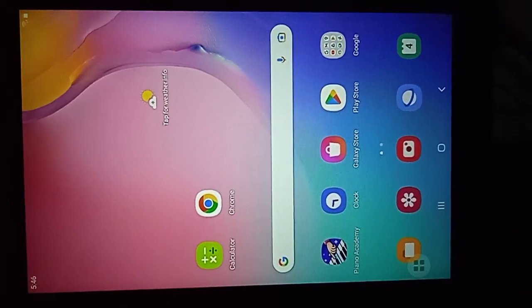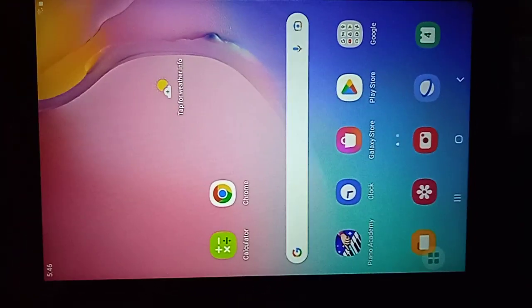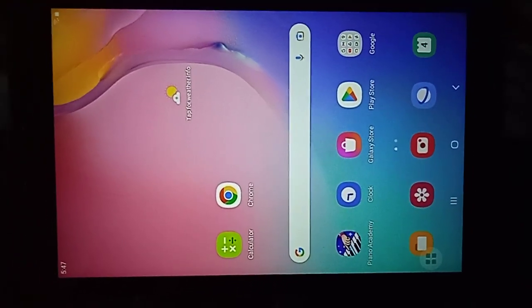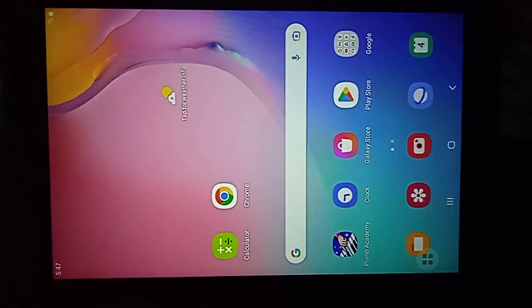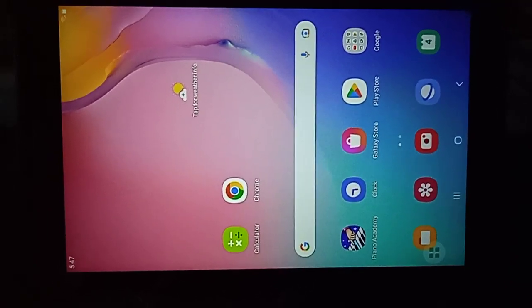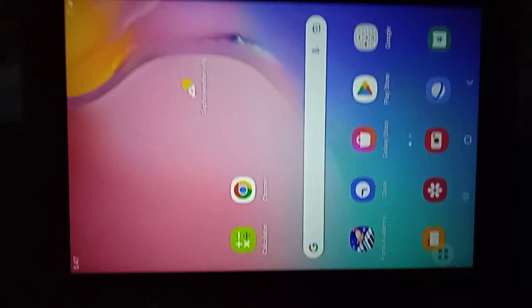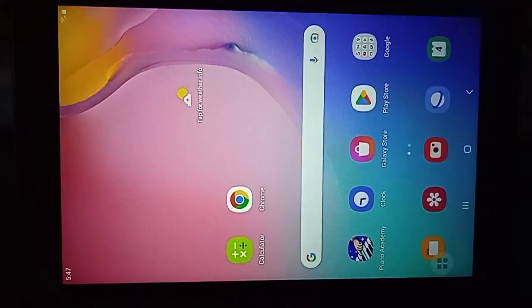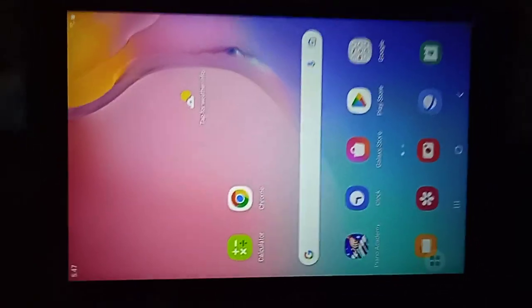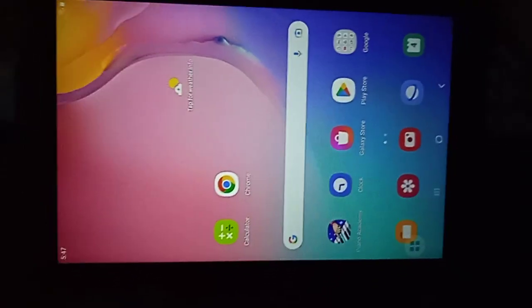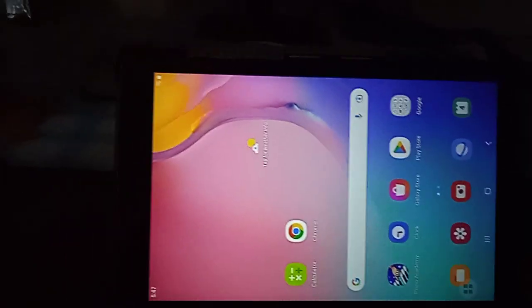Today I'll be showing you how to change the orientation of your Samsung Galaxy Tab tablet. Now you see my tablet is not in landscape mode, it's in portrait mode, although I put it in landscape position. So how do I fix this?